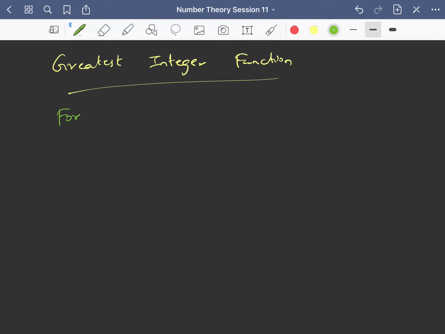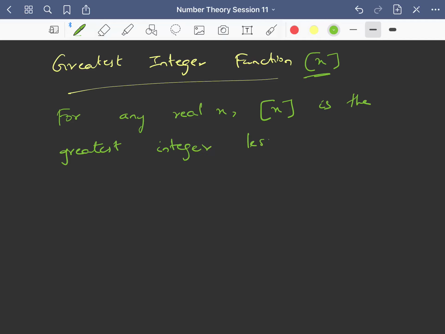So let us discuss the greatest integer function. For any real x, the greatest integer function is represented in this way. So greatest integer of x is the greatest integer less than or equal to x.